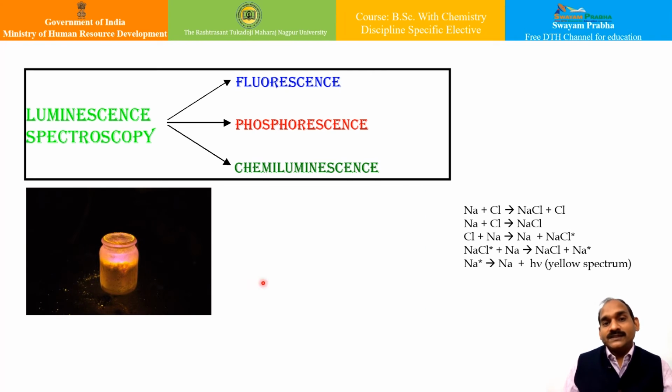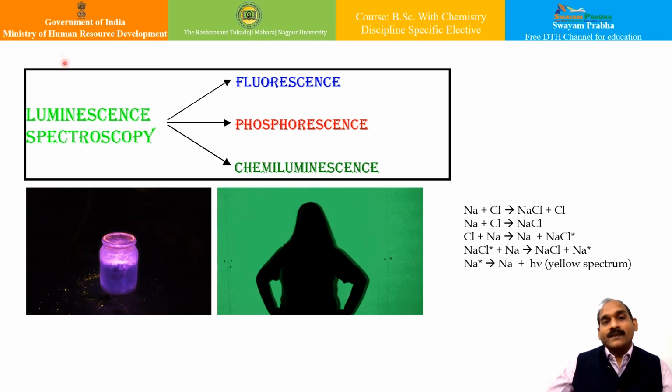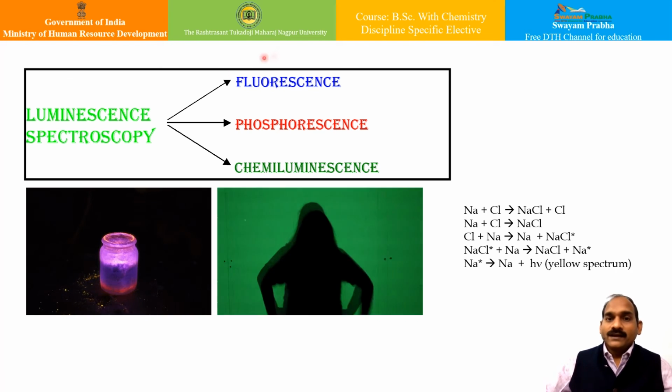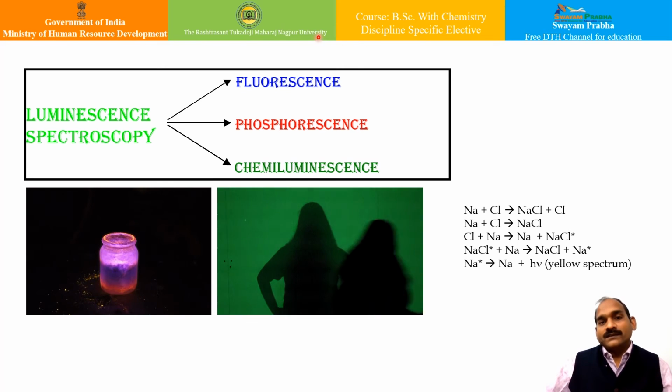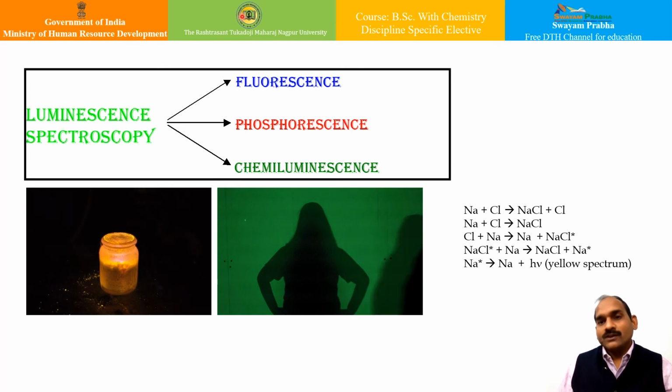Chemiluminescence is another important aspect, wherein certain chemical reactions result in the formation of products which are in an electronically excited state.